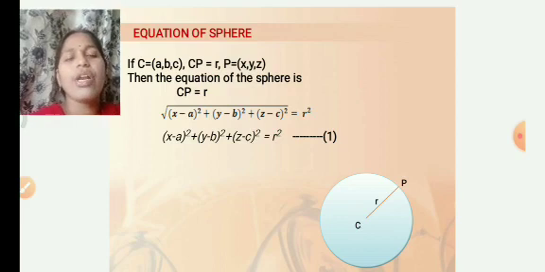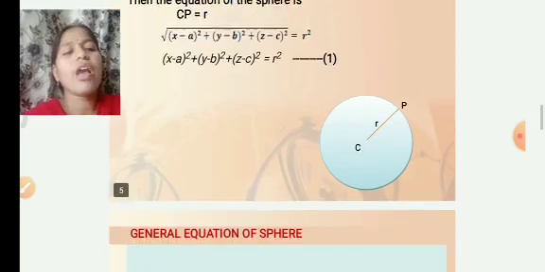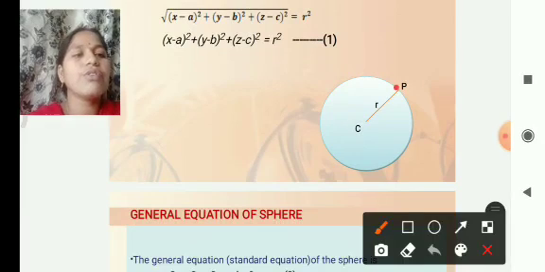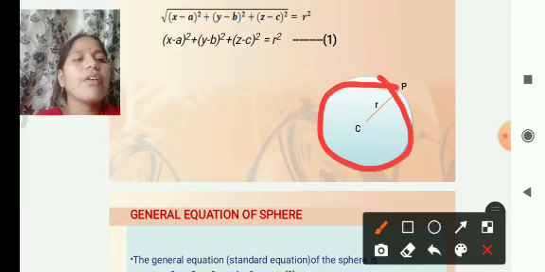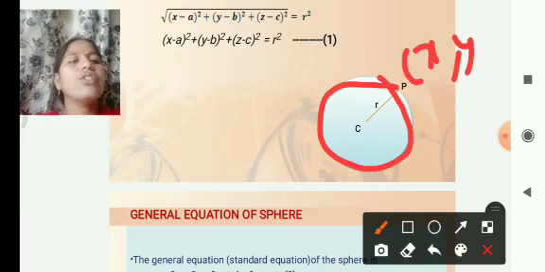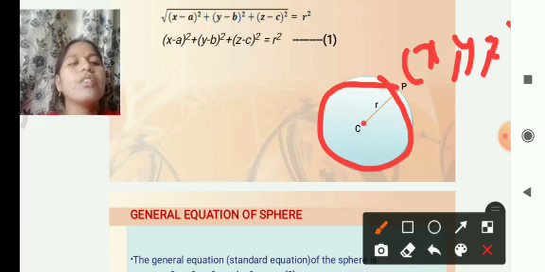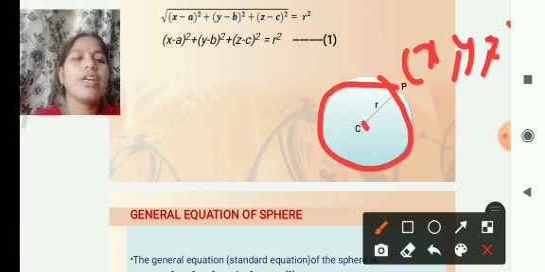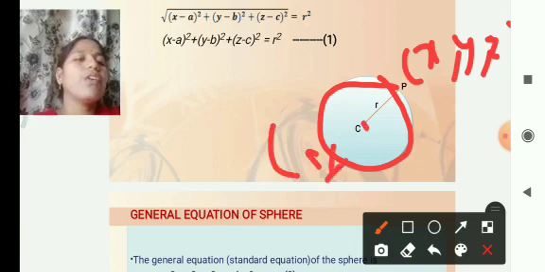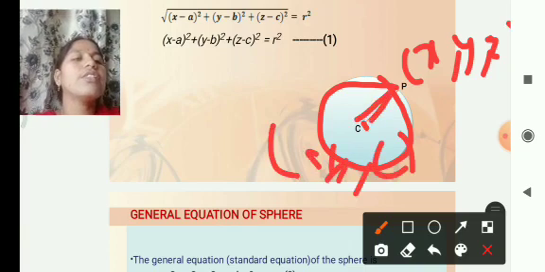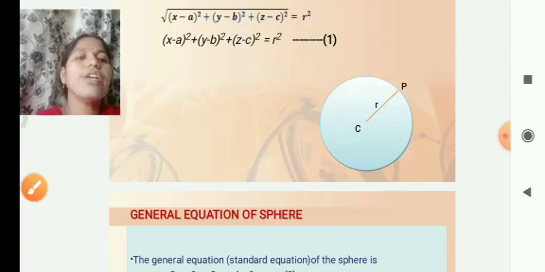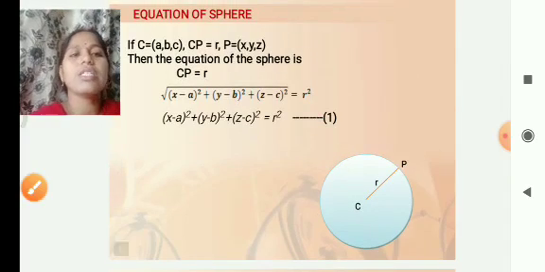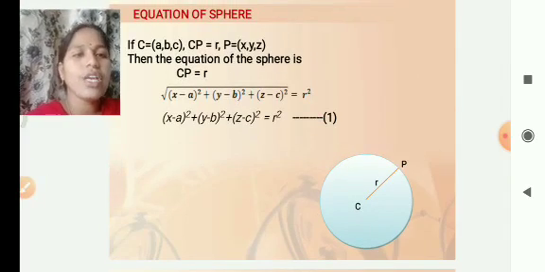The point is equal to (x, y, z), and the center of the sphere is the point (a, b, c). We have to find the distance, and this distance is equal to the radius of the sphere.